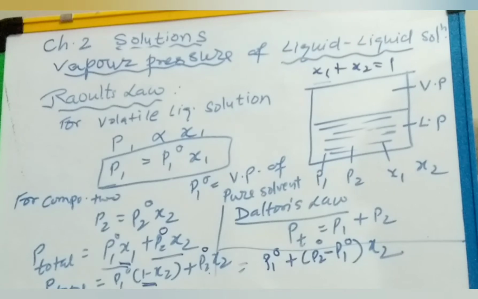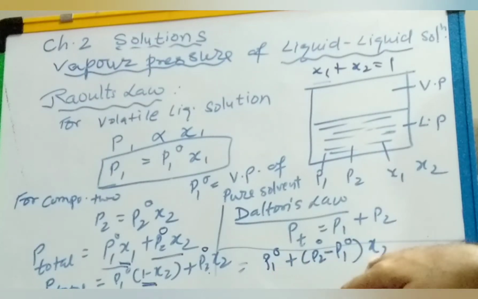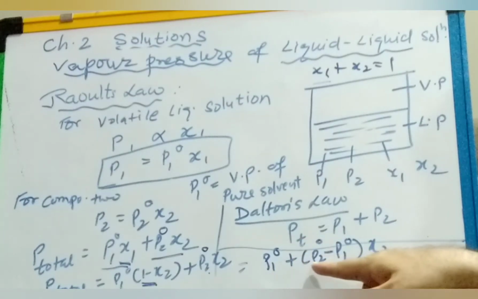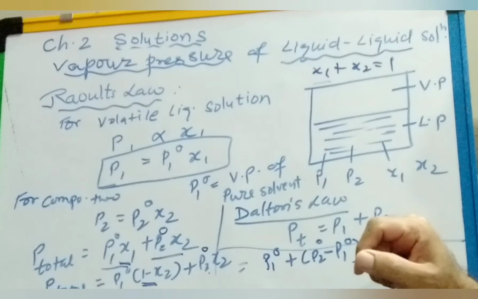So this will give us the total vapor pressure. From this equation, x2 is the mole fraction, and P2 naught and P1 naught are the vapor pressures of the pure solvents, one component system.